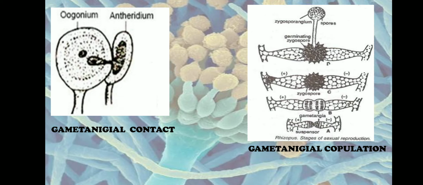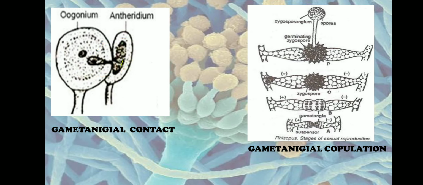The next type of sexual reproduction is called gametangial contact. Gametangium means a sex organ. So here the two sex organs are going to come close to each other. In this type, the gametes, the sex cells, are not released from the gametangia. Instead, male and female gametangia come in close contact with each other with the help of a fertilization tube.